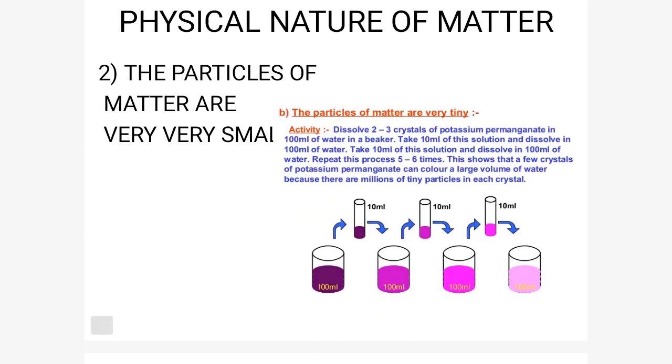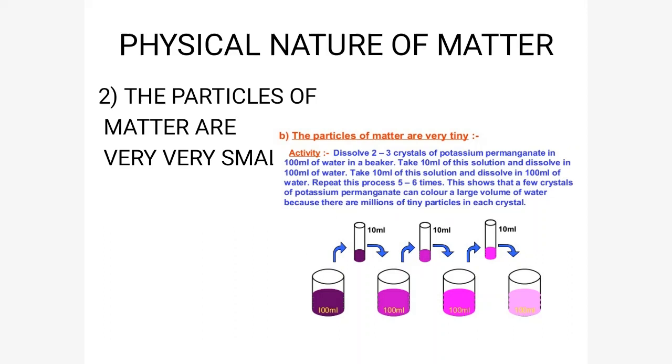Next, the particles of matter are very small. To show this, we can perform a simple activity. Take KMnO4, that is potassium permanganate, which is purple in color. When we add it to 100 ml of water, the color of the water changes. Now from that 100 ml of colored water, take 10 ml and add it to 100 ml of water in another beaker.